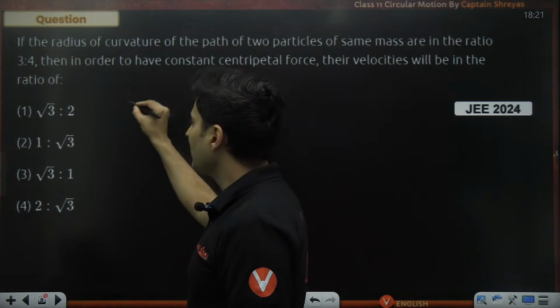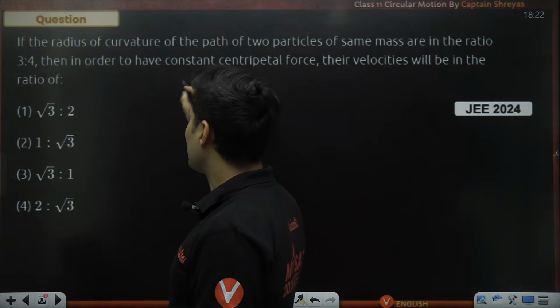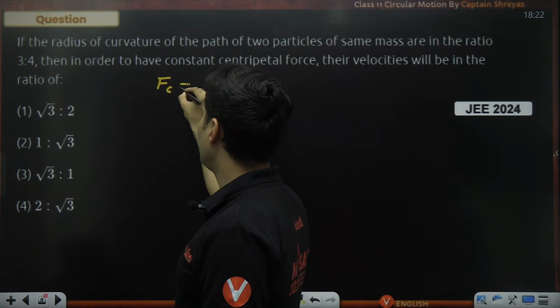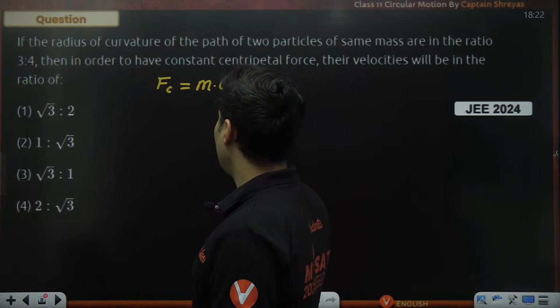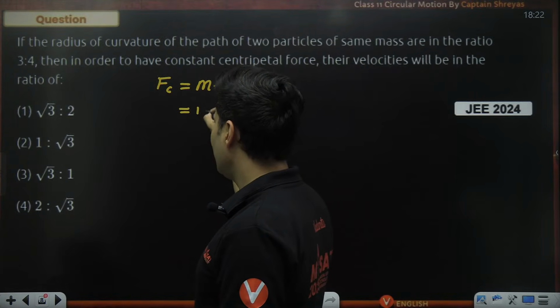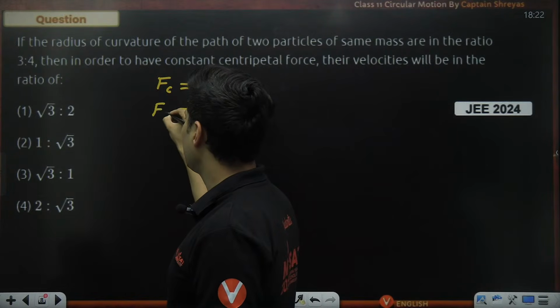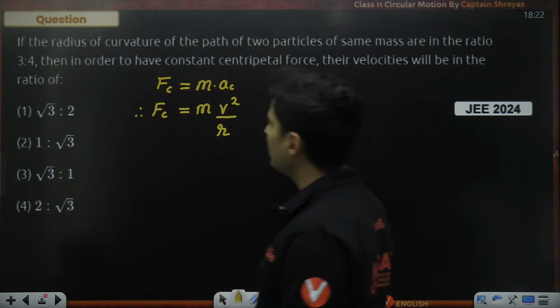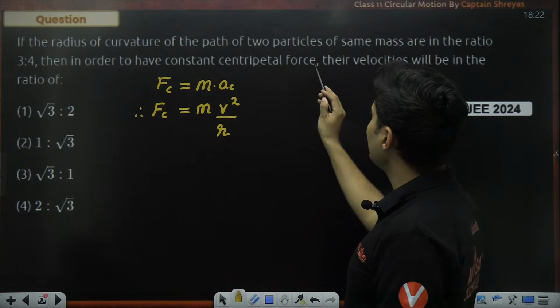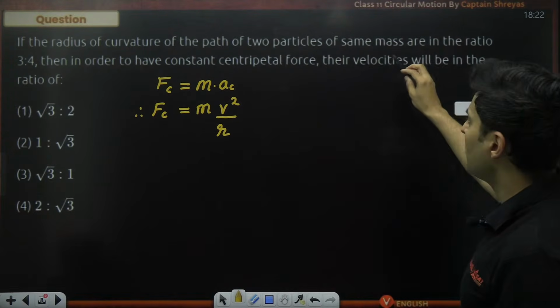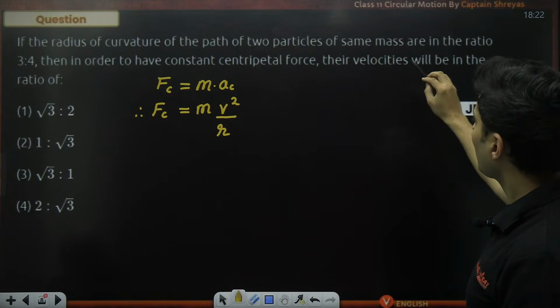Okay, let's think how force and velocity are related. We know that centripetal force is mass into centripetal acceleration, but centripetal acceleration is nothing but v square divided by r. So that is your centripetal force and velocity relationship. As you can see, the radii are in some ratio, and masses are same.